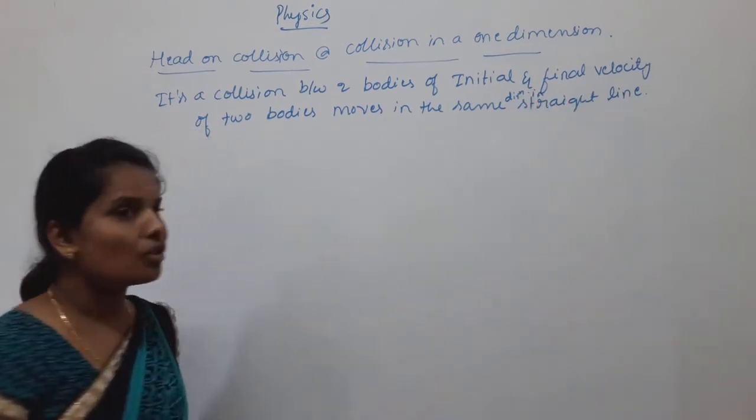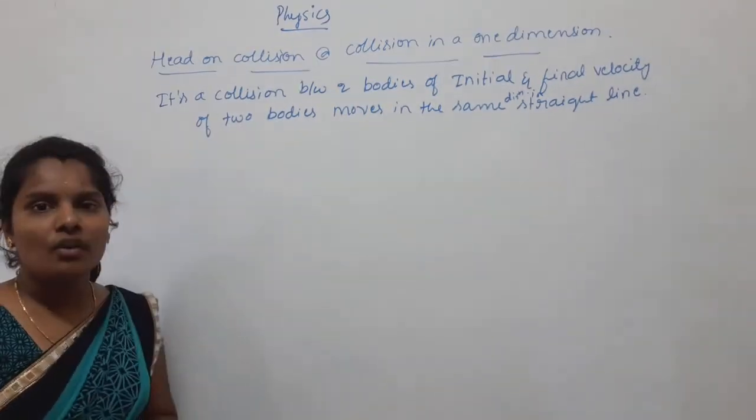It is called head-on collision or collision in one dimension.